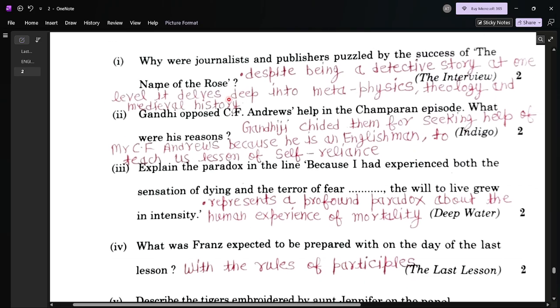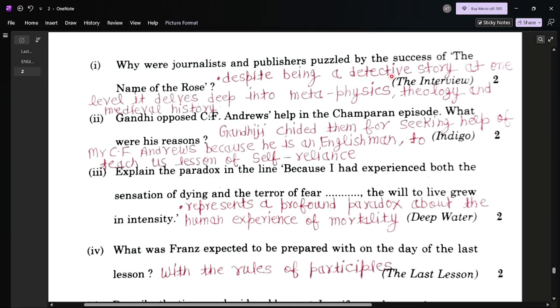Question number 1. Why were journalists and publishers puzzled by the success of The Name of the Rose? This question is from the interview. So its answer will not be the complete answer. I would like to clear it very frankly. Here I have given you the suggested value points. This is not the official answer key or marking scheme of the board. As per my experience and my interest in literature, I have prepared this marking scheme and answer key.